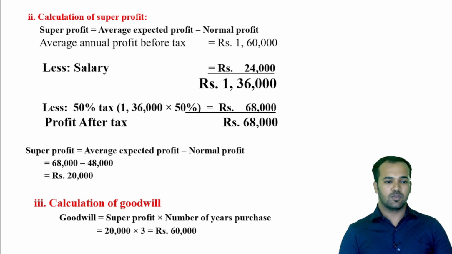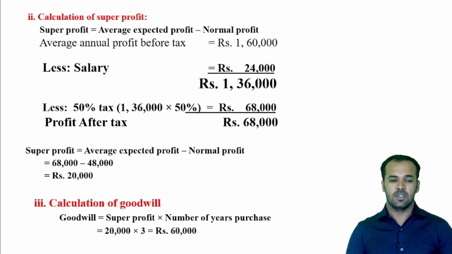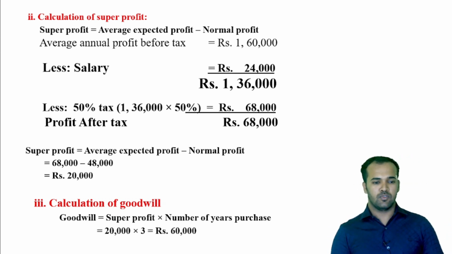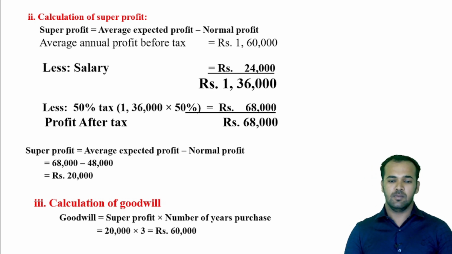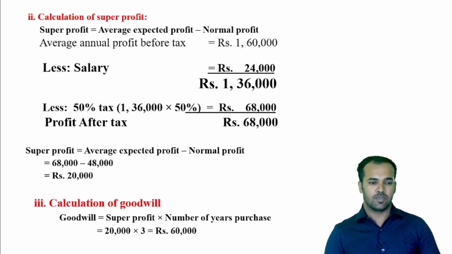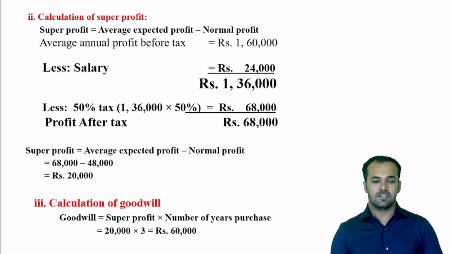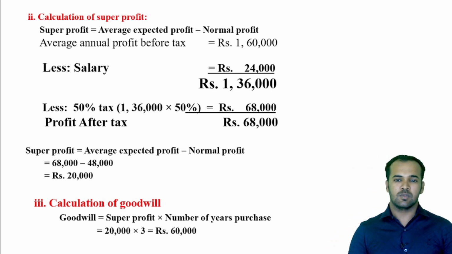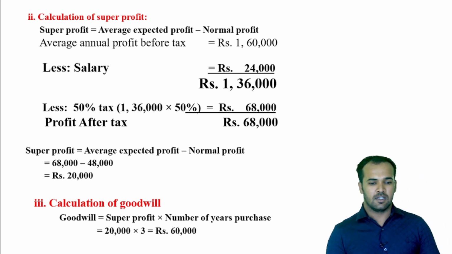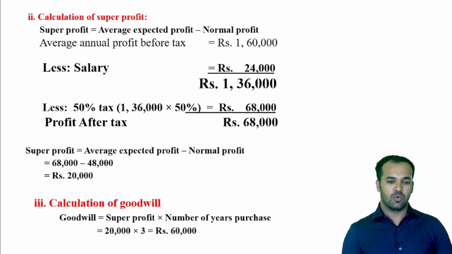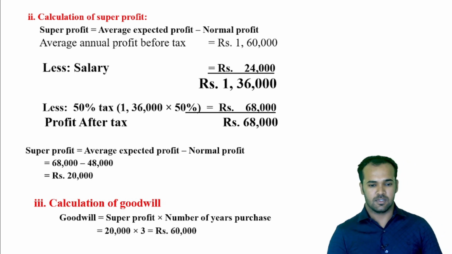And the third step under super profit method is to find the value of goodwill. So the formula of goodwill under super profit method is super profit into number of years purchase. So here we got the value of super profit is rupees 20,000 into number of years purchase. It has been stated in the question that goodwill has to be valued for 3 years purchase. That is why I have multiplied with 3. So 20,000 into 3 is 60,000.